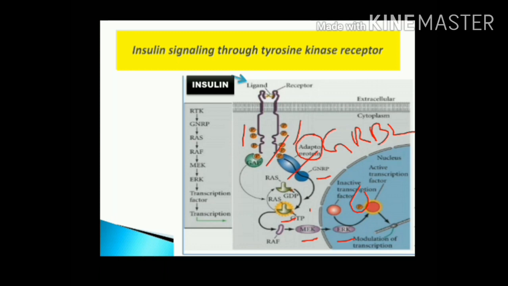The mode of action will remain the same otherwise. This is the minor difference from the RTK pathway. Otherwise, everything will be the same. This is the insulin signaling through the tyrosine kinase receptor.